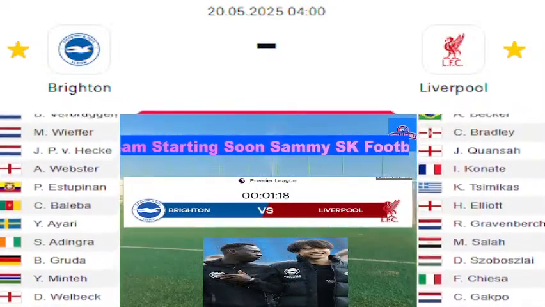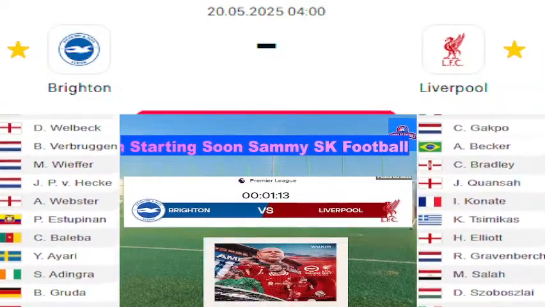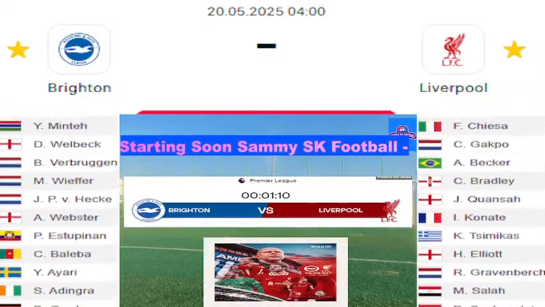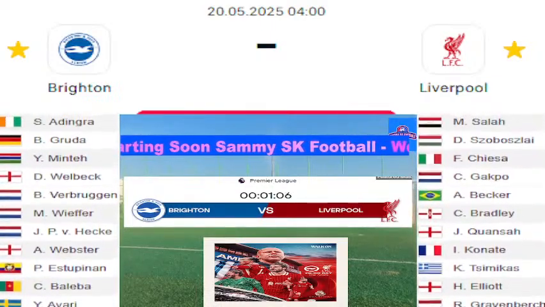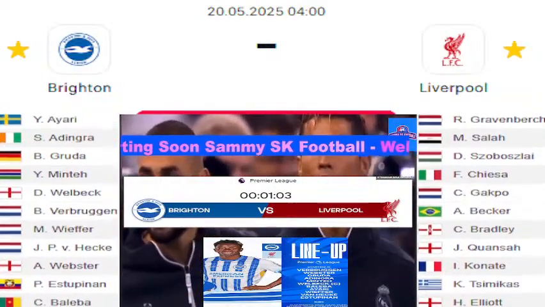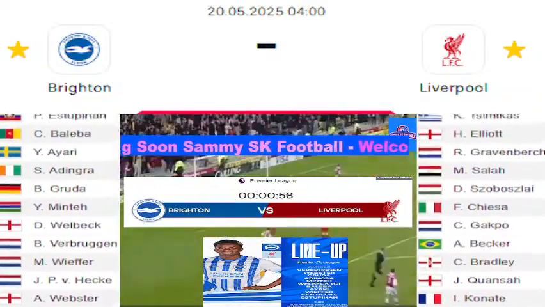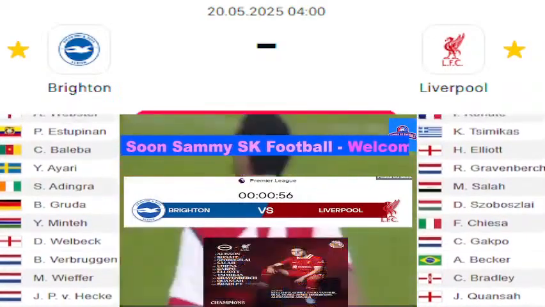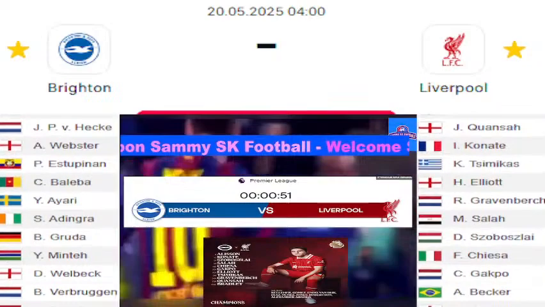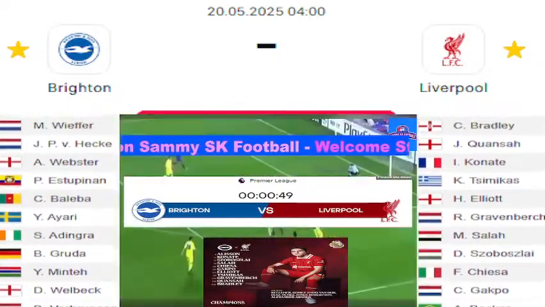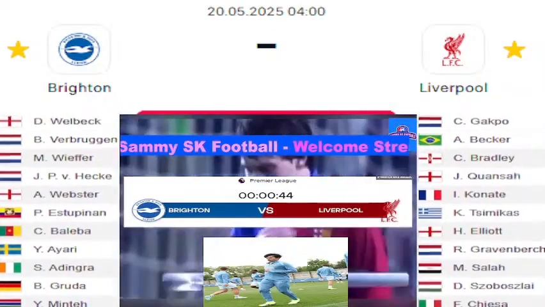They do make 2 changes from their victory over Wolverhampton Wanderers. Verbruggen is the goalkeeper, Van Hecke, Webster and Estupiñán are the back 4. In midfield it's Baleba and Ayari, then Minteh, Gruda, Welbeck and Adingra as an attacking foursome, which Welbeck will lead. What about Liverpool? Well, Alisson is their goalkeeper. The back 4 is Bradley, Konaté, Quansah and Tsimikas. Szoboszlai, Gravenberch and Elliott are the midfield trio, with Salah, Chiesa and Gakpo going forward.